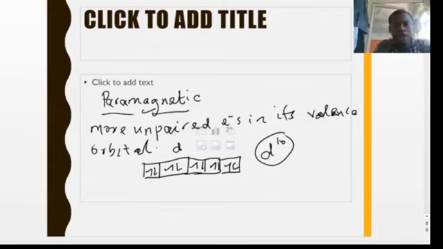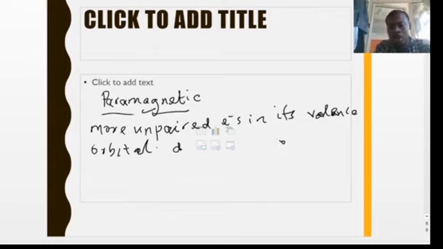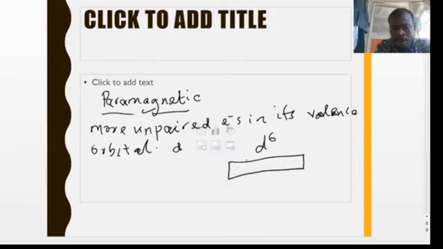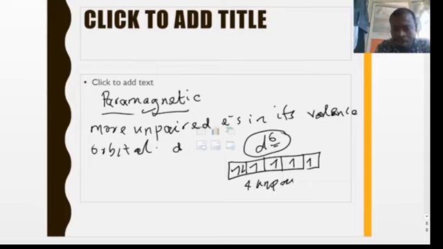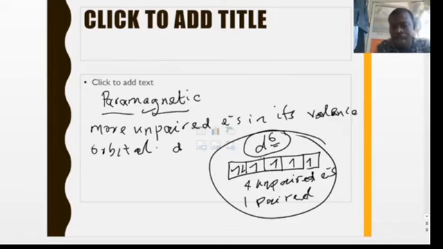So for example, if you have an element whose last orbital is d6, we divide this into 5 suborbitals. To fill in 6 electrons, you fill singly 1, 2, 3, 4, 5, and then 6. So if this happens to be the valence orbital, then it implies that you have 4 unpaired electrons, and then you have 1 paired electron. So an element with this kind of configuration is said to be paramagnetic. This is one of the ways we identify paramagnetic substances or elements.